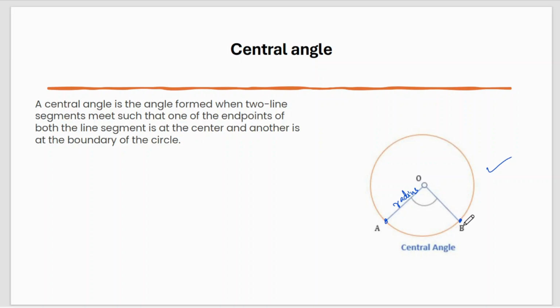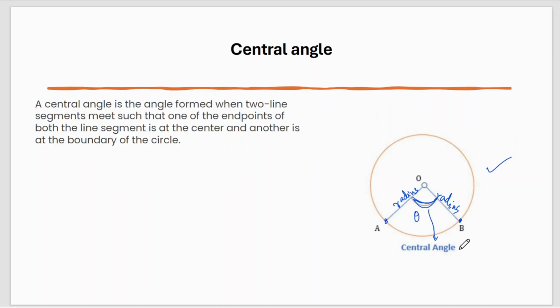They are also joining the center to the point on the circumference, so this is also a radius. Now, we have got two radii, so you can see one angle has formed. This angle will be called the central angle. Okay? And we can call this angle theta or any value.